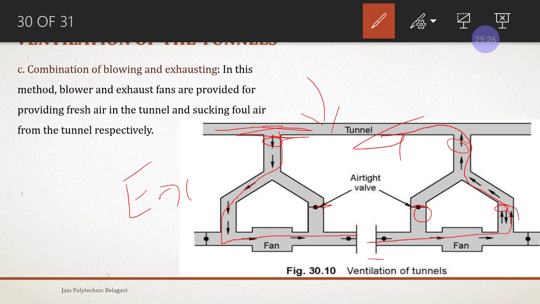This is how it works. First we extract the foul gases. Once we have extracted all the foul gases and thrown them out from the tunnel, we blow the fresh air into the tunnel. When these two work together in coordination, it is called the combination of blowing and exhausting.